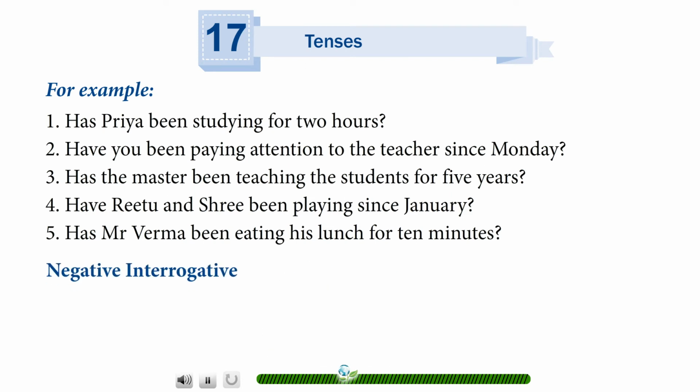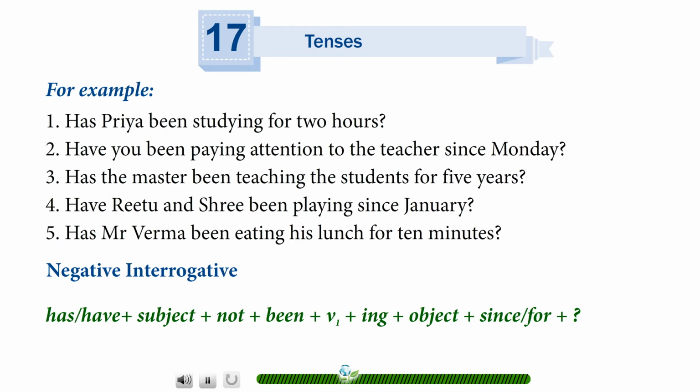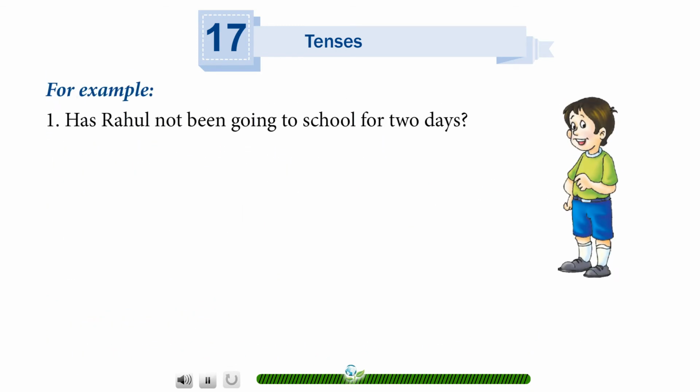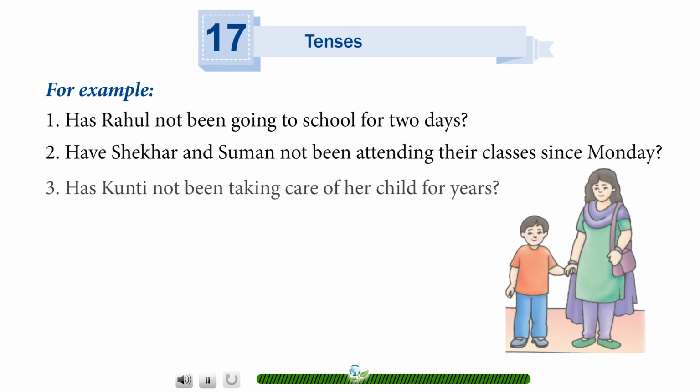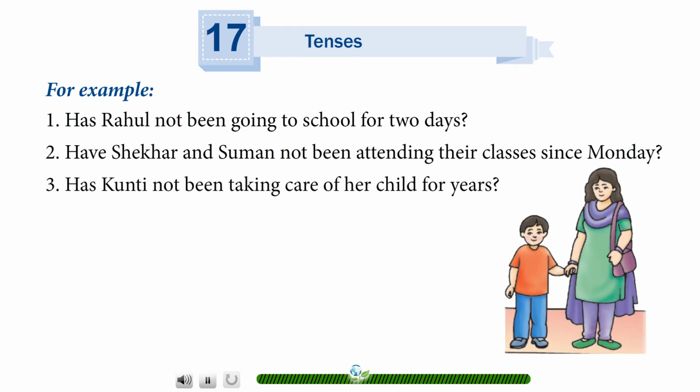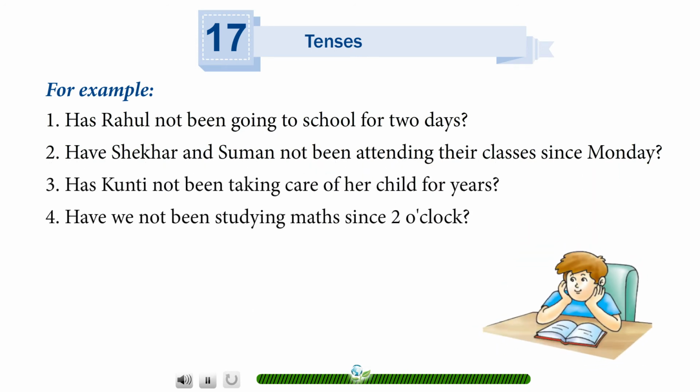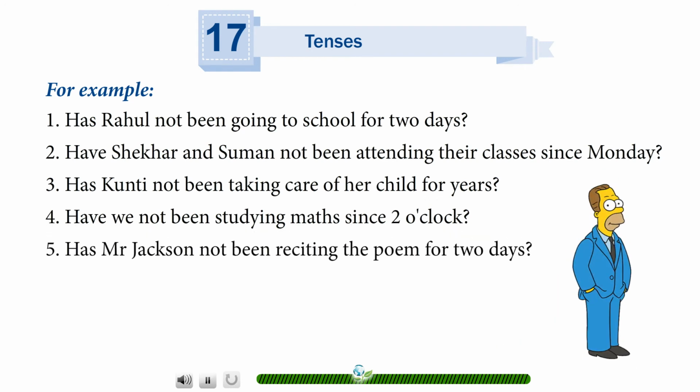Negative interrogative. Has or have plus subject plus not plus been plus V1 plus ing plus object plus since or for plus question mark. For example, has Rahul not been going to school for 2 days? Have Shekhar and Suman not been attending their classes since Monday? Has Kunti not been taking care of a child for years? Have you not been studying maths since 2 o'clock? Has Mr. Jackson not been reciting the poem for 2 days?